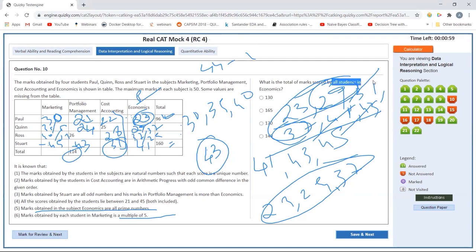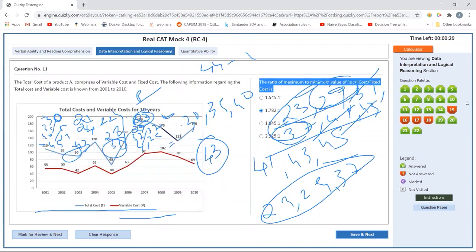What is the total marks obtained by all students in economics? Just add it quick. I think I'll be able to do this. The sum would be the same. So 23, 29, that is 52, plus 37 is 89, and 41, that is 130. So the total I can find because 29, 37 will just get interchanged.